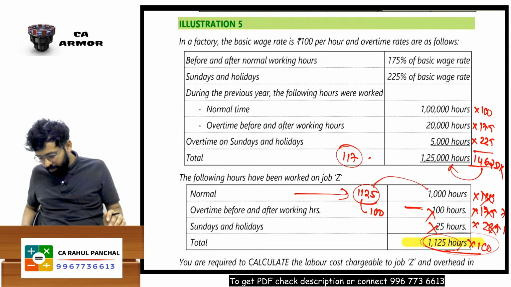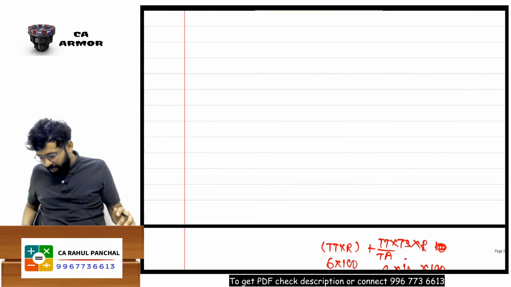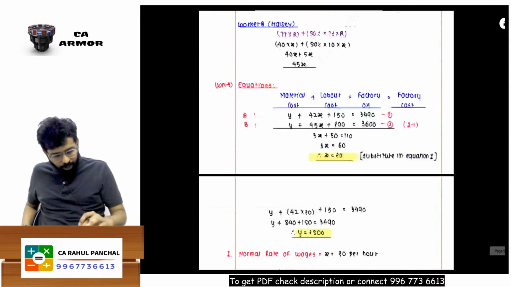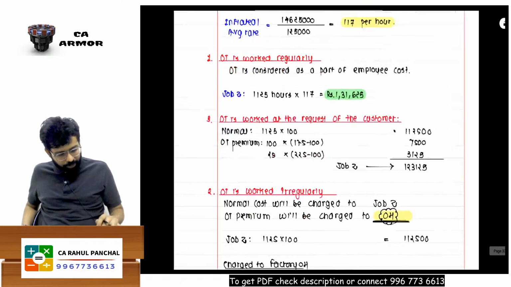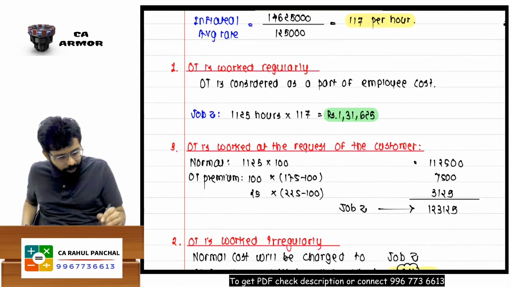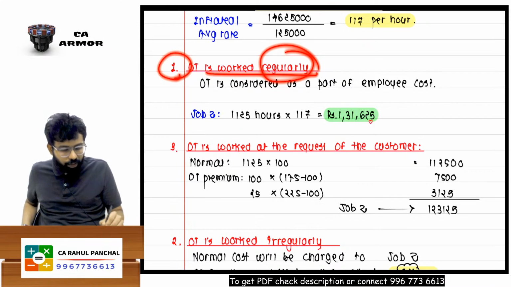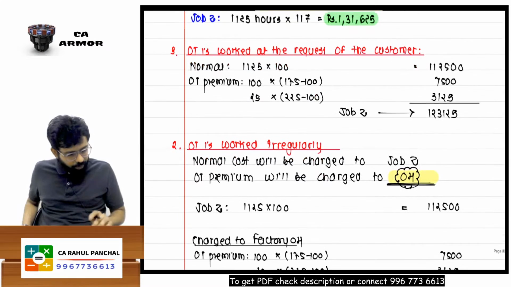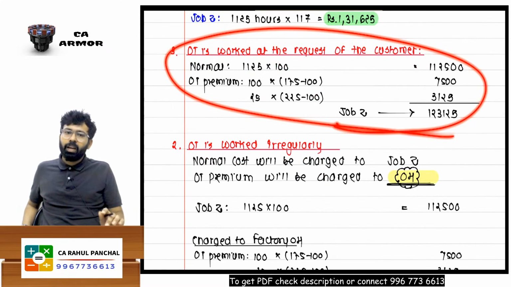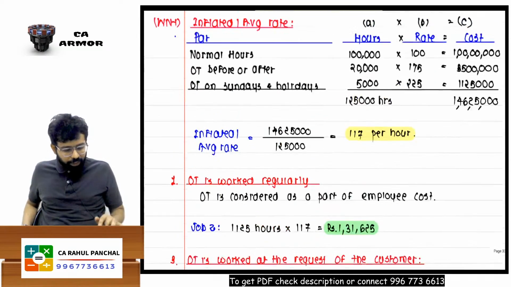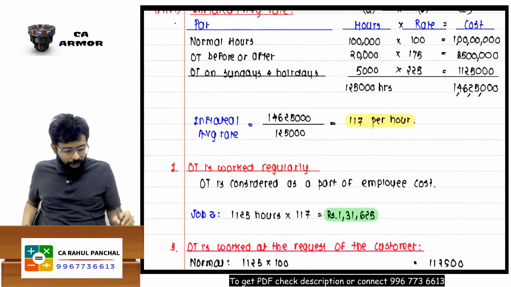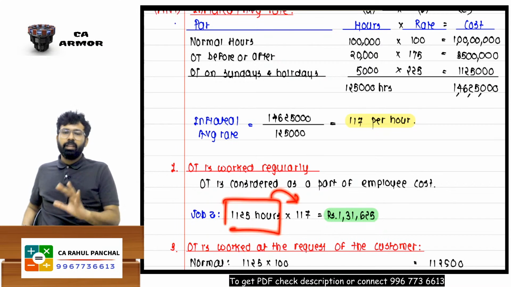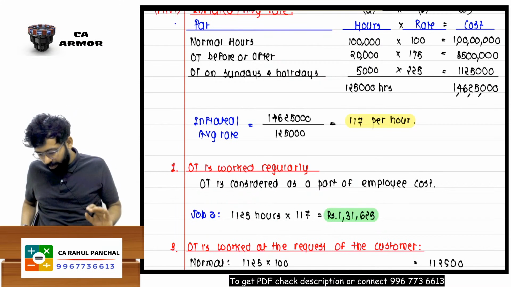Weighted average, yes. So if I say weighted average, so here we go, sir. Weighted average, see. The solution for this will be in the last part. So first I did this customer part. Then if the OT is done regularly, we calculated this 117, and our product requires 1125 hours, so 1125 into 117, the same average rate we have calculated.